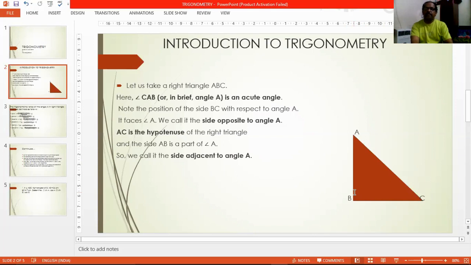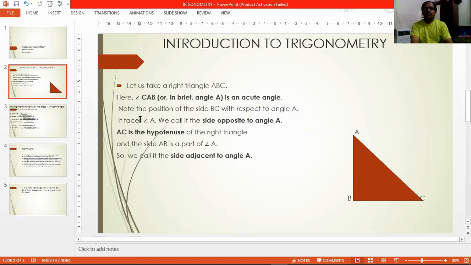the triangle. If you see the diagram here, the triangle is given as triangle ABC, and we are defining some terms here. Here we say the angle CAB, or in short the angle A only, is an acute angle. Obviously angle A and angle C are acute angles. We are referring to this angle to define the trigonometric ratios.